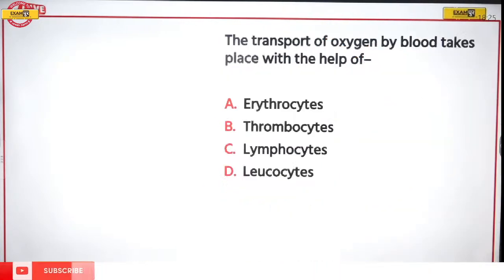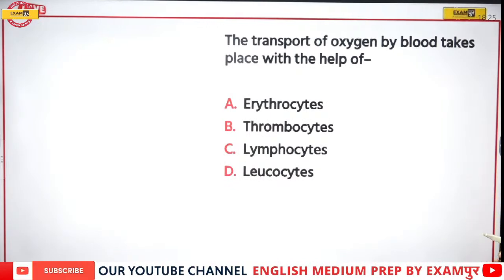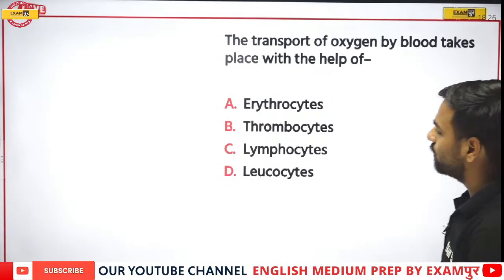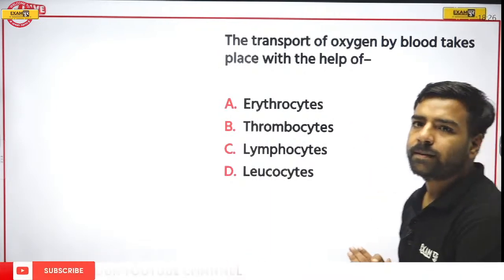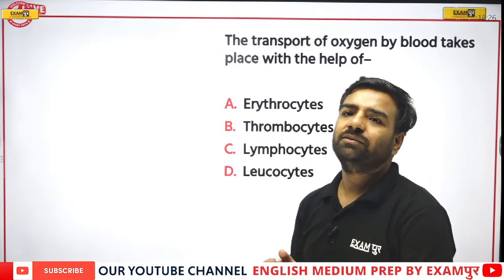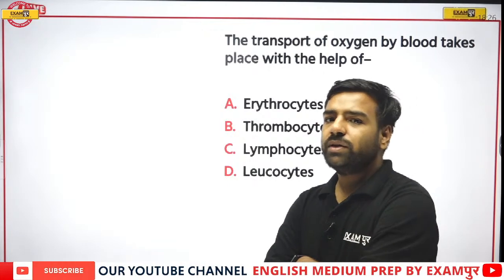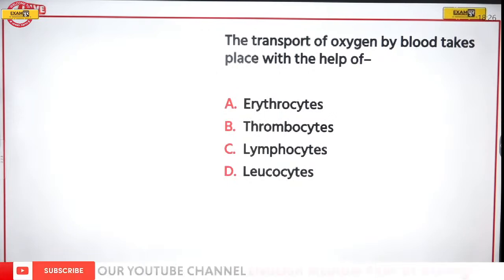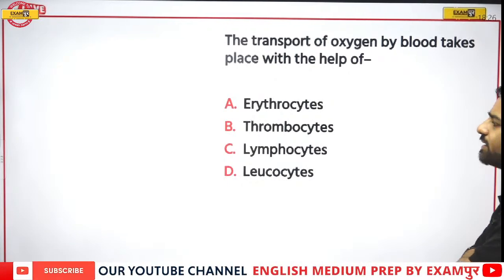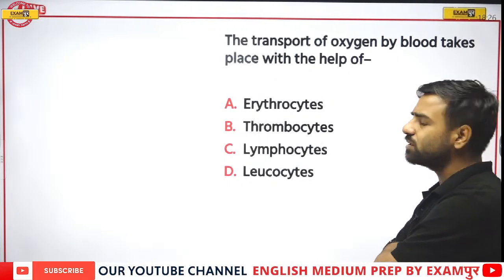So yes, moving forward. The transportation of oxygen by the blood takes place with the help of what? Is it erythrocyte, thrombocyte, lymphocyte or leukocyte? Hello Abhishek, good evening, how are you? So yes, the question is, the transport of oxygen by the blood takes place with the help of what? Is it erythrocytes, thrombocyte, lymphocyte or leukocytes?